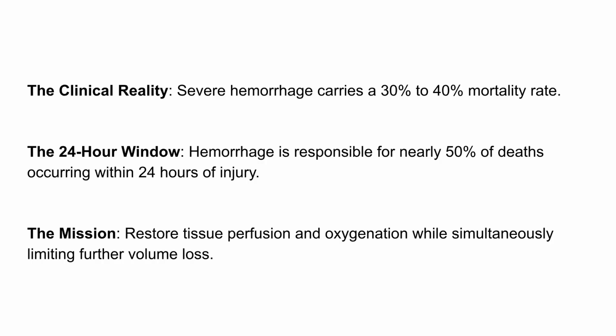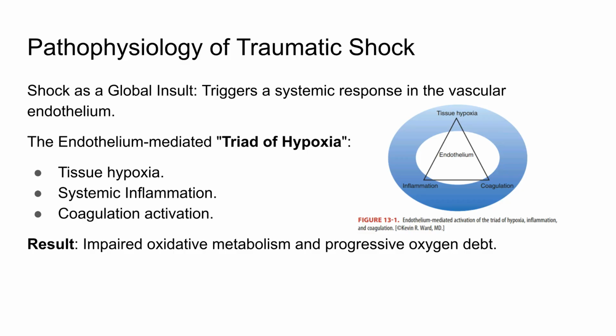The mission is to restore tissue perfusion and oxygenation while limiting further volume loss. Traumatic shock triggers a systemic response known as the triad of hypoxia: tissue hypoxia, systemic inflammation, and coagulation activation. This results in impaired oxidative metabolism and oxygen debt.